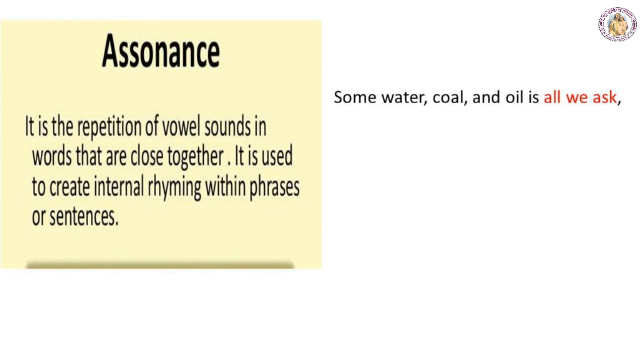Another poetic device used here is assonance. Assonance means repetition of two or more vowel sounds. Now look at these words. "All we ask." So all and ask. Here in both these words the vowel sounds are repeated. So that is why the figure of speech used here is assonance.